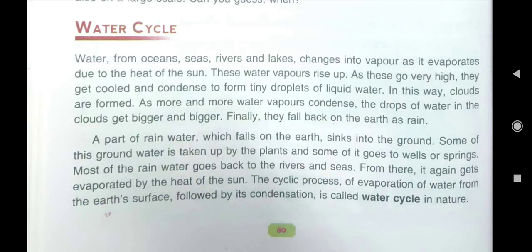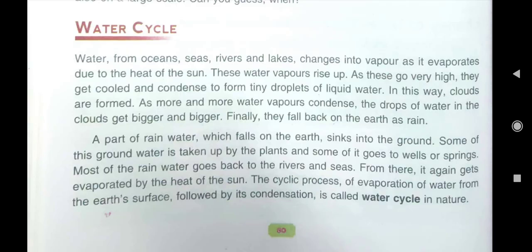Water from the ocean and seas gets evaporated due to the heat of the sun. Then these water vapors rise up. When they go very high, then they get cooled, and then they condense to form tiny droplets of liquid water, and then clouds are formed.